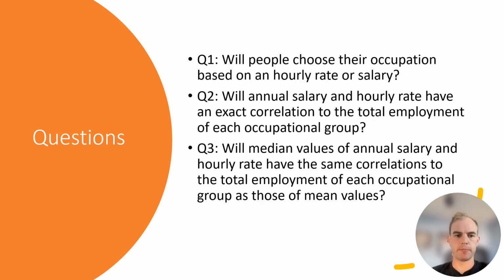The questions we are trying to answer are: will people choose their occupation based on an hourly rate or an annual salary? Will annual salary and hourly rate have an exact correlation to the total employment of each occupational group? And will median values of annual salary and hourly rate have the same correlations to the total employment of each occupational group as those of mean values?